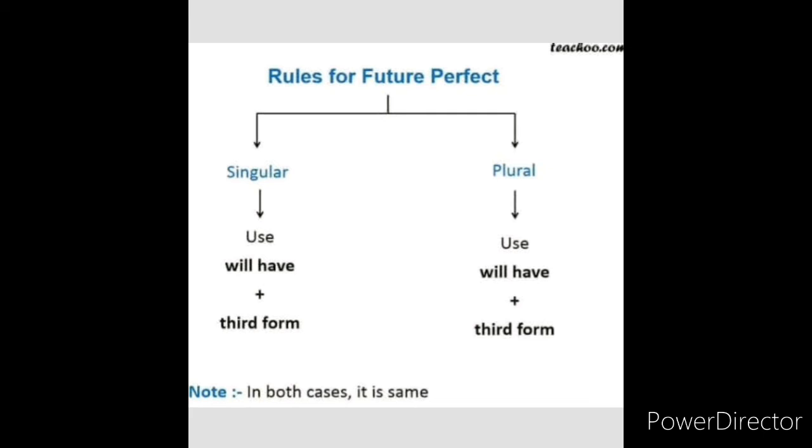For singular, you have to add will have plus the third form. For plural also, you have to add will have. In the future perfect tense you have to add only will have along with the main verb. Just remember this, only will have you have to add. For present tense you have to add have, for past tense you have to add had, and for future perfect tense you have to add will have in both cases.